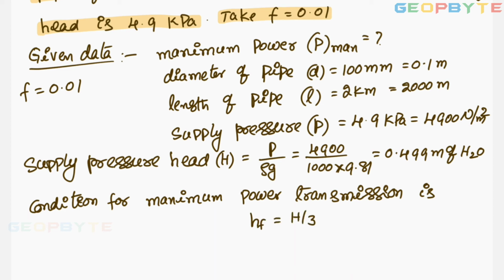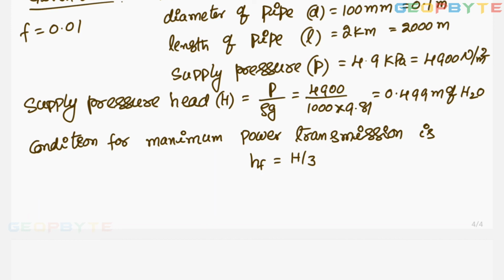In the last video we proved it. So HF equal to capital H, which means the total head at the inlet of the pipe. 0.499 you got, divided by 3. Simplify this value for getting 0.166 meters of water.